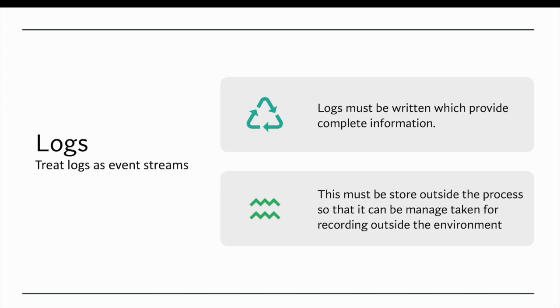Logging should not happen within that same process. It should be an event stream. For example, whenever any log happens, whenever you start an activity, you log it. When it's done, it should say it's a complete activity, and it should not be stored in that process. It should be stored as an external service, or it should be a stream. So that Fluent or any other log metrics server can take that log and put it into a centralized system for that system to know what the performance of the applications is, which activities are completed and which are failed out there.